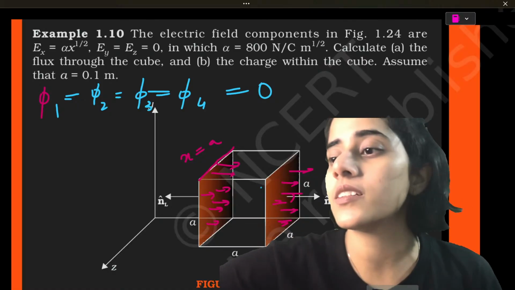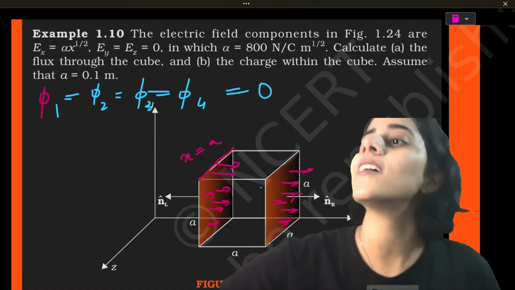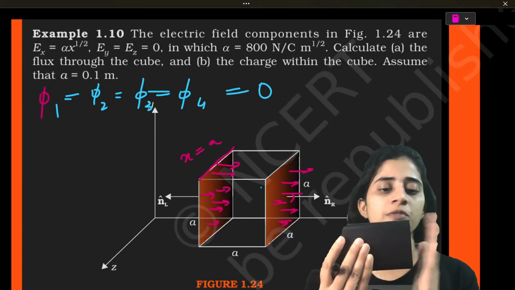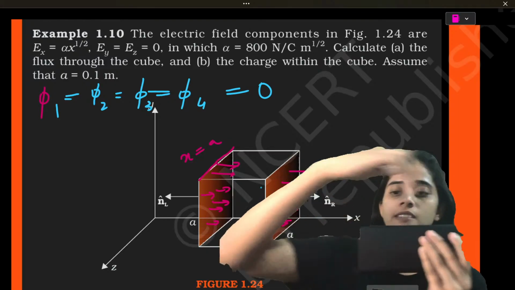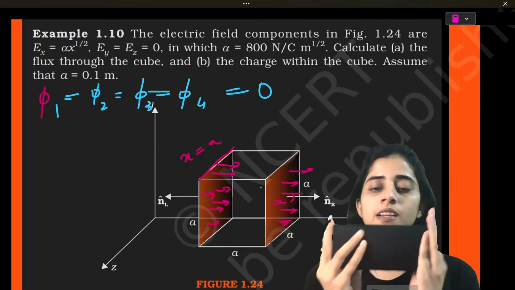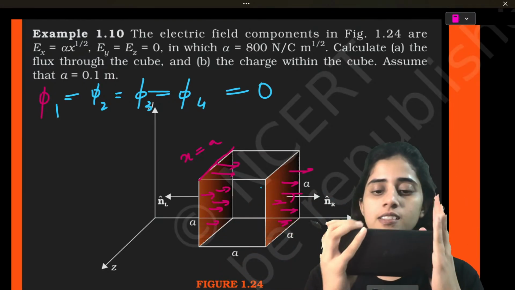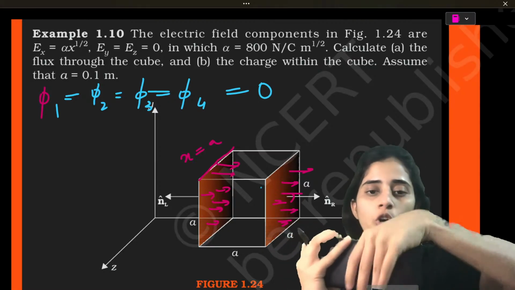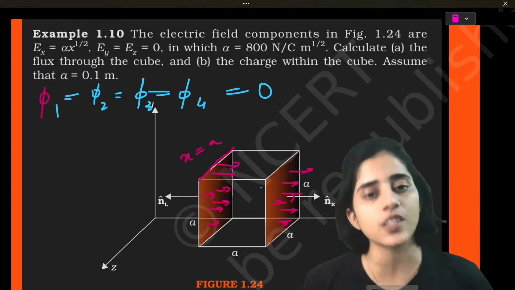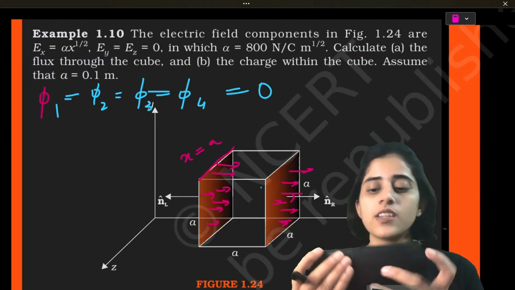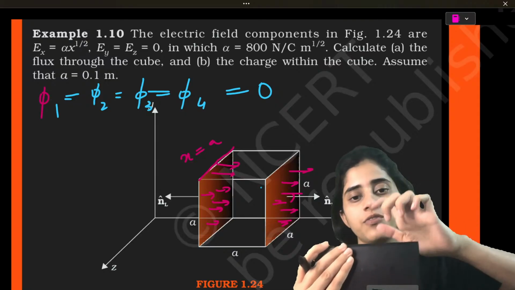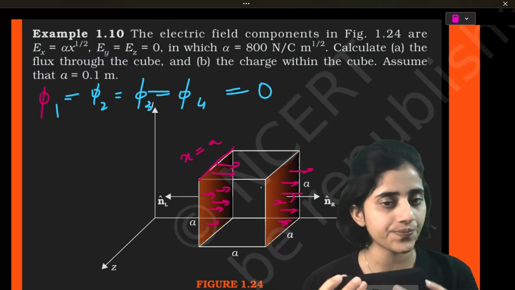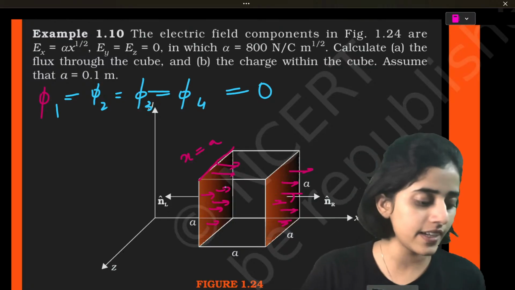Let's say this is a cube. So I have field lines from here to here, passing straight. So except this and this, all the other surfaces, 1, 2, 3, 4, these 4 surfaces I've taken as 0. So this is phi 1, phi 2, phi 3, phi 4. All of them are 0. Agree?